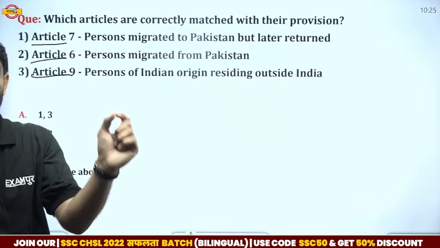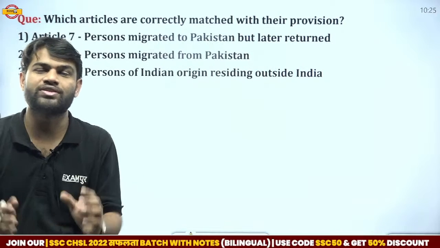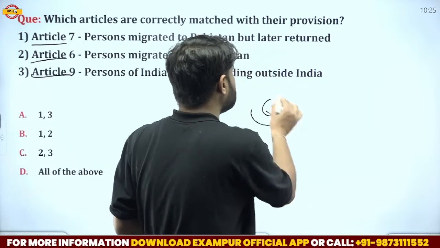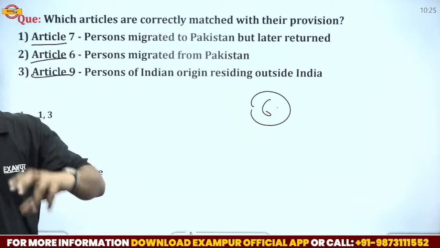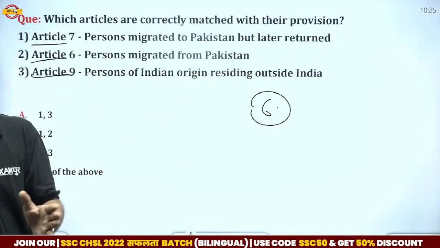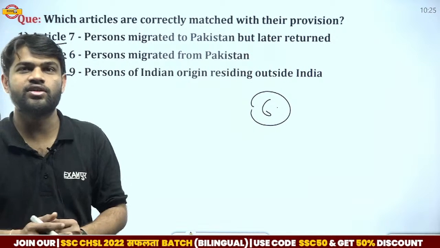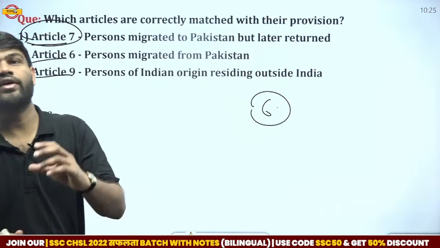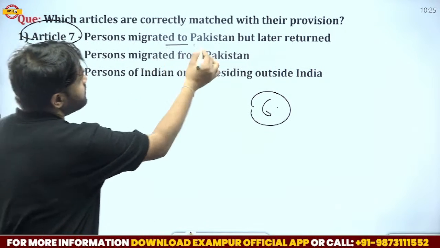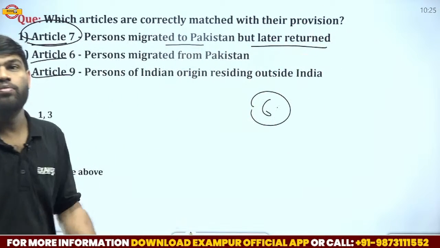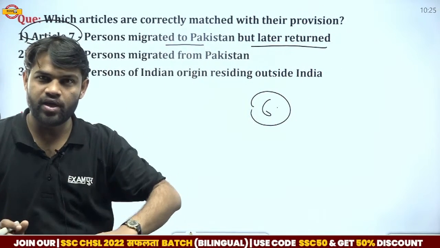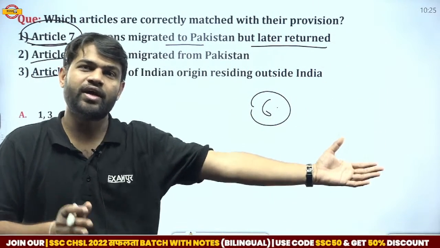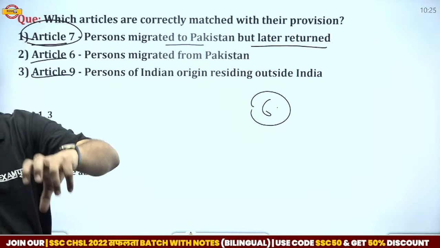That is the provision of Article 5, which gives citizenship to persons who reside in India at the commencement of the Indian Constitution. Then Article 6, what exactly is in Article 6? The persons who migrated to India from Pakistan. If persons came to India from Pakistan, they can get Indian citizenship by Article 6. According to Article 7, the persons who migrated to Pakistan but later returned to India. It means if a person went to Pakistan from India, but after residing some days in Pakistan decided to come back to India, that is mentioned in Article 7.